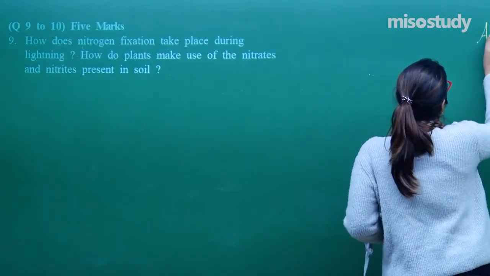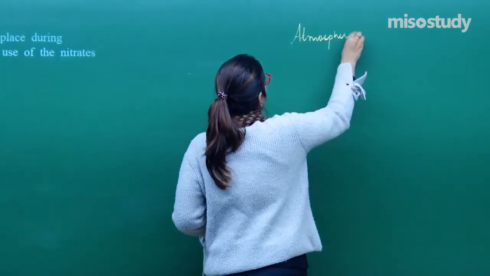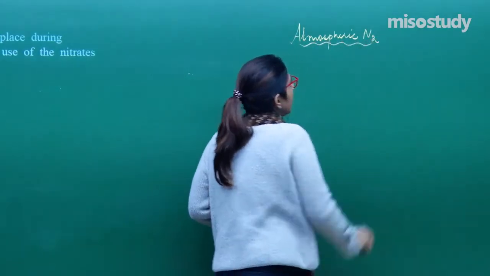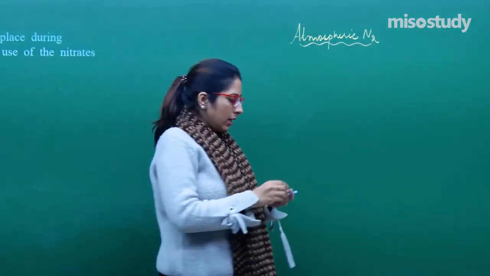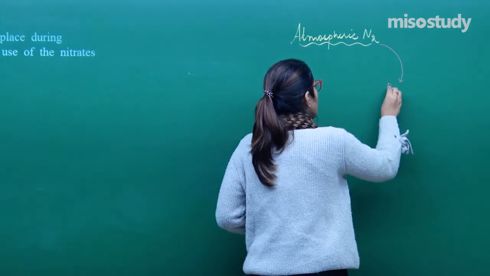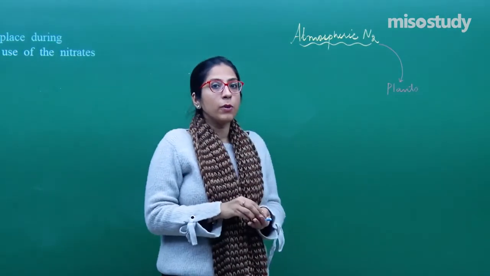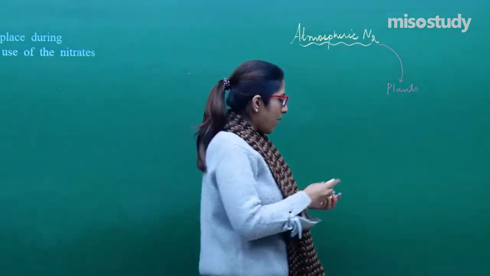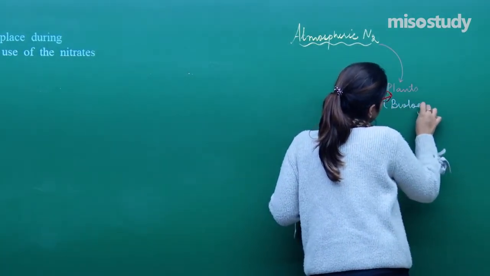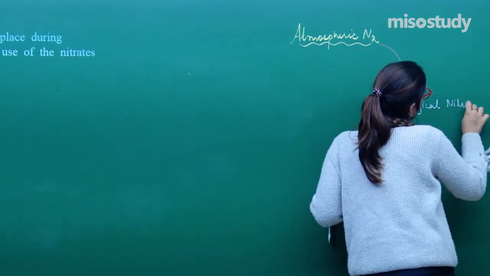Now, focus over here. This is atmospheric nitrogen. So atmospheric nitrogen is always present in N2 form, right? Now, this nitrogen is taken up by the plants. Plants, I mean to say the green plants, right? Because in this case, what happens is biological nitrogen fixation.